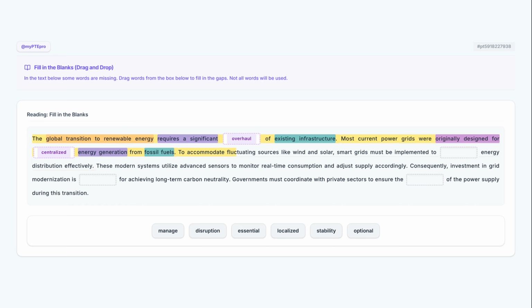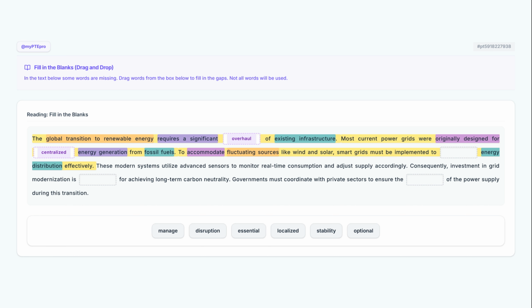To accommodate fluctuating sources like wind and solar, smart grids must be implemented to blank energy distribution effectively. The sentence highlights the challenge of fluctuating sources like wind and solar, which are inherently inconsistent. To accommodate these changes, the grid must perform an action on energy distribution to keep the system stable.